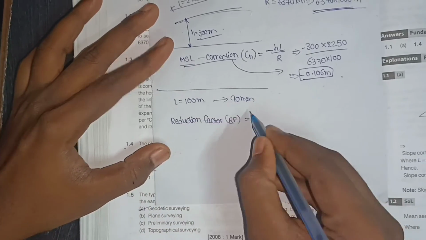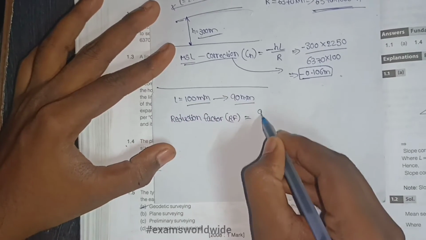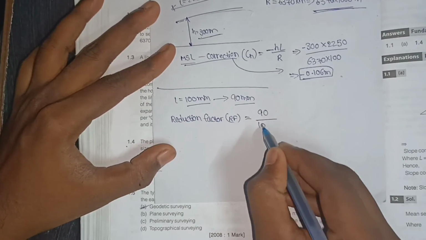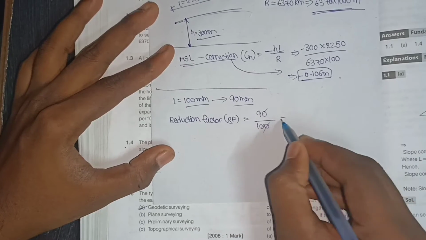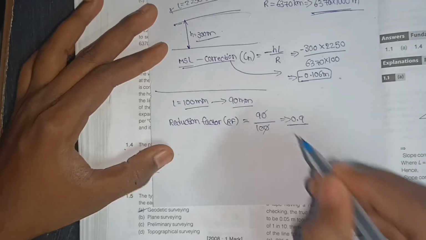Reduction factor RF is equal to reduced length by original length. Reduced length 90 by original length 100, which will give 0.9. Reduction factor equal to 0.9.